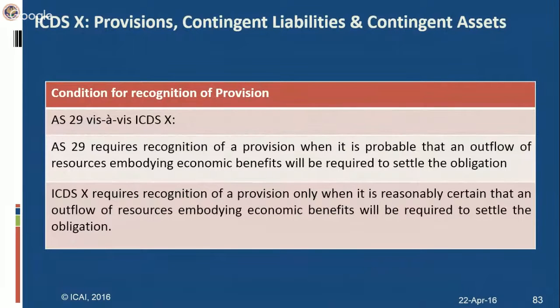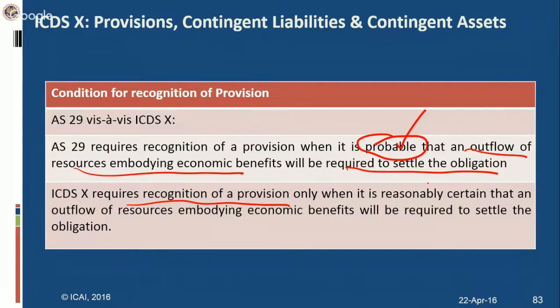Provisions, contingent liabilities and contingent assets. This is discussed under ICDS 10. AS 29 versus ICDS 10. AS 29 requires recognition of a provision when it is probable that an outflow of resources embodying economic benefits will be required to settle the obligation. ICDS 10 requires recognition of a provision only when it is reasonably certain that an outflow of resources embodying economic benefits will be required to settle an obligation.